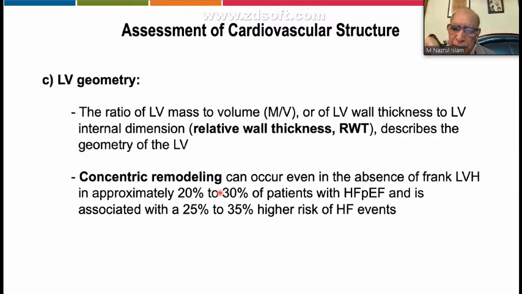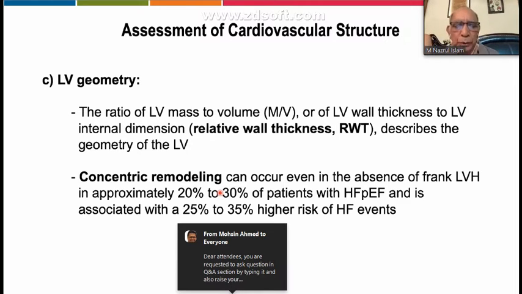So the translation is, if the patient has heart failure with preserved ejection fraction, and at the same time also has left ventricular hypertrophy, their prognosis is poor and the mortality rate is pretty high.